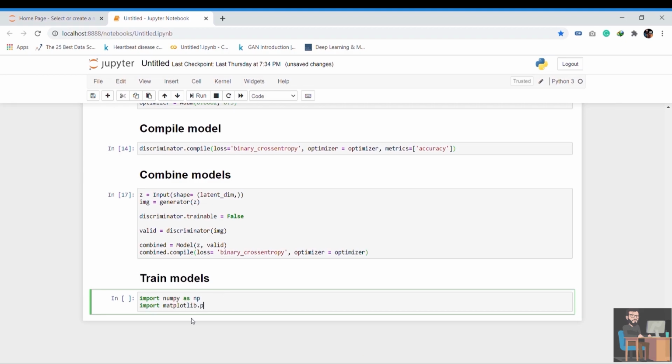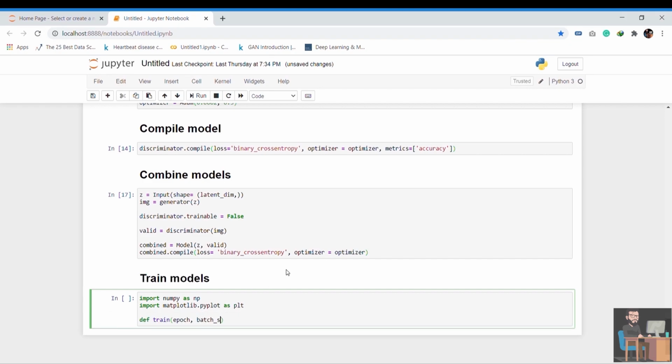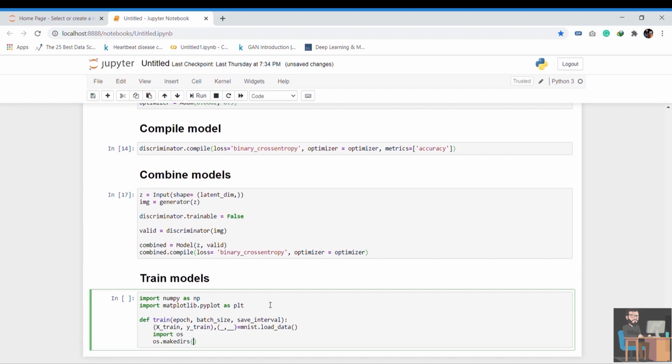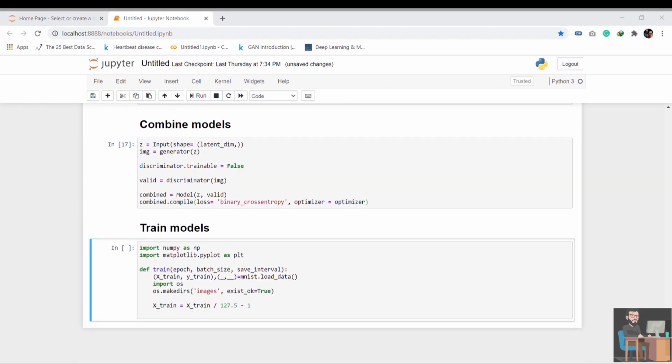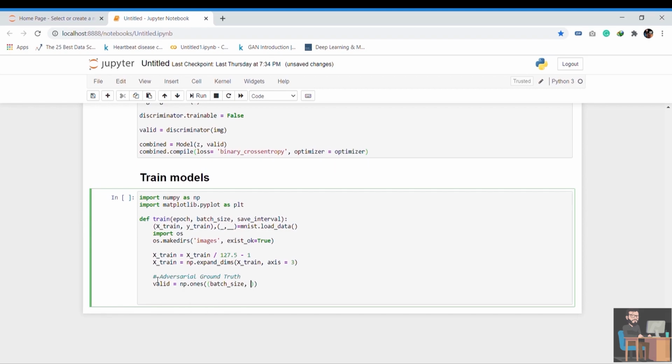Import NumPy for linear algebra and matplotlib for visualization. Define a training function to train both models. Now load the dataset as we did in step 1 and make a directory named images using the os makedirs function. Now rescale the training data values and convert from 2D image to 3D, where the third dimension represents that the image is grayscale. Define the label for real data as 1 and for fake data as 0.